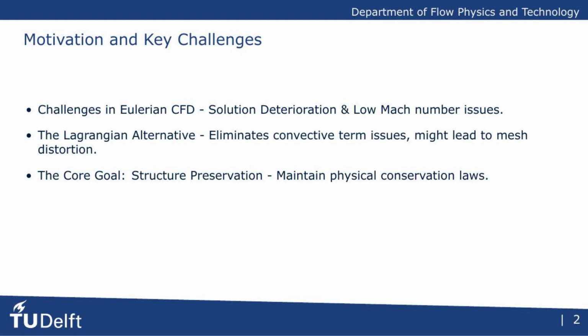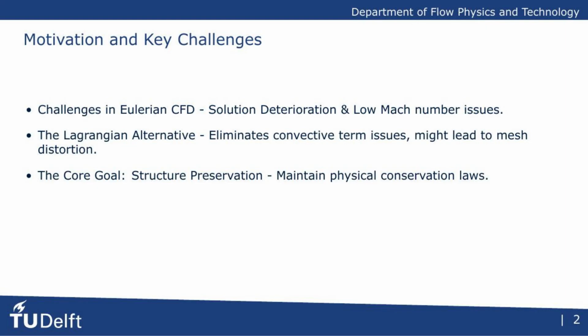To address this, our research uses a Lagrangian formulation where the mesh is attached to the flow. This change in perspective is powerful because it naturally eliminates those problematic nonlinear convective terms. The primary drawback, however, is that this moving mesh can itself deteriorate and tangle over time. This makes a robust remeshing strategy not just an option but a necessity.